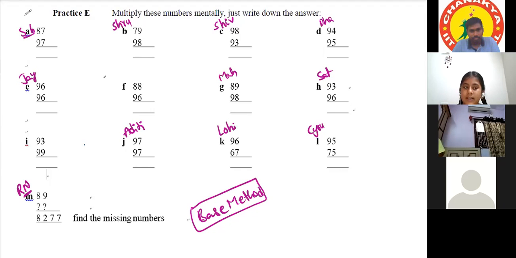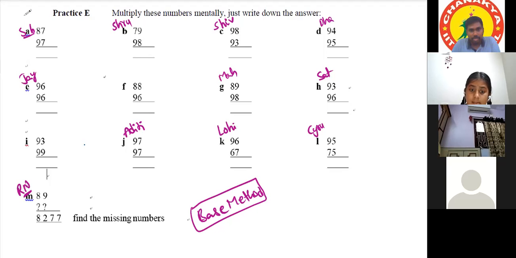Sir, for I, the answer is 1007. Wait. Actually, I don't need the answer. I need the procedure. Yes, sir. Okay. Sir, we have to take it by 100, sir. Wait, let Drona speak. He has some problem, I think. Yes, sir, I took the easy one, sir.